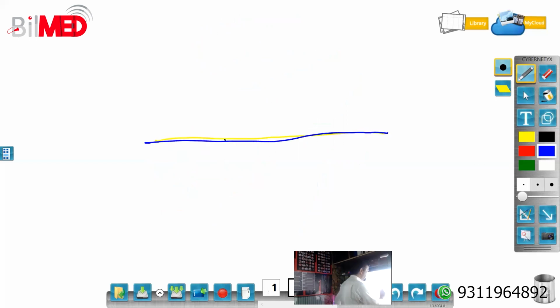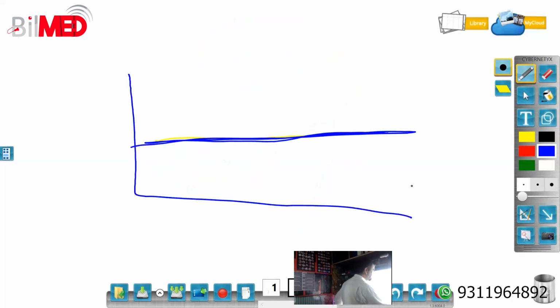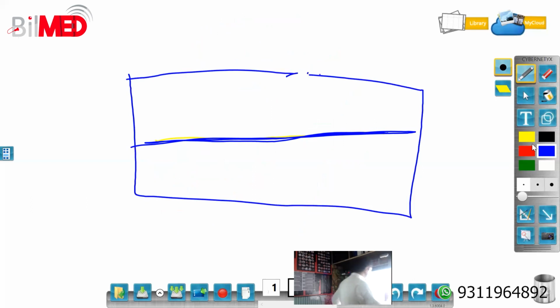Now this is the baseline over here, and this is the box of the pulse. What is happening is that the height of the pulse, which we will show you later on. First we are making a base, then we will build a building. Now, if the pulse is this much, it will come over here.